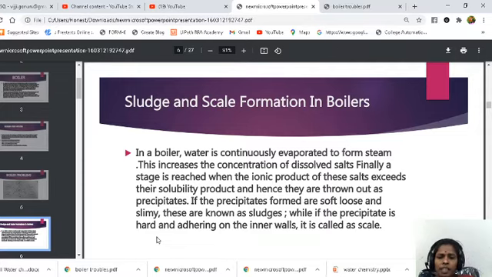So if the precipitate is very hard and strongly sticking to the boiler materials, that type of precipitate is known as scales. So here the precipitate is of two types. If the precipitate is very loose and slimy, that is called sludge. But if the precipitate is very hard and strongly sticking to the inner walls of the boiler material, that is called scale.